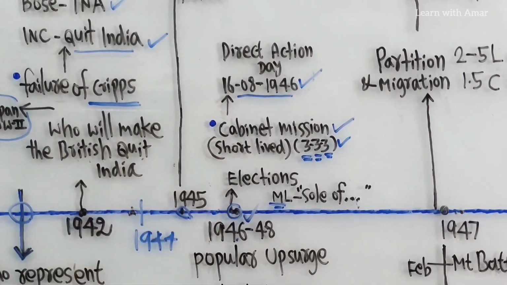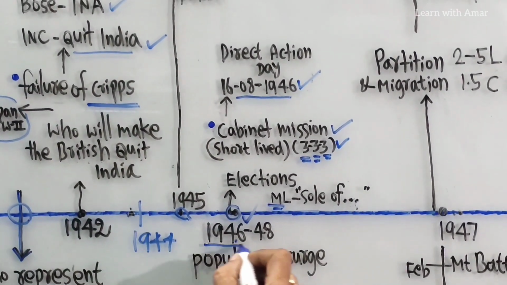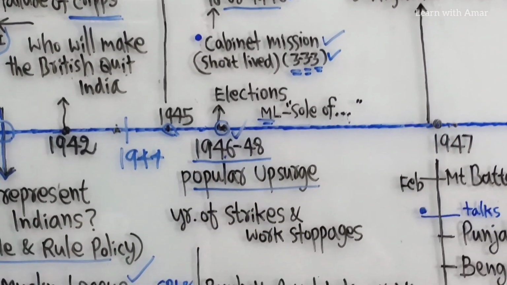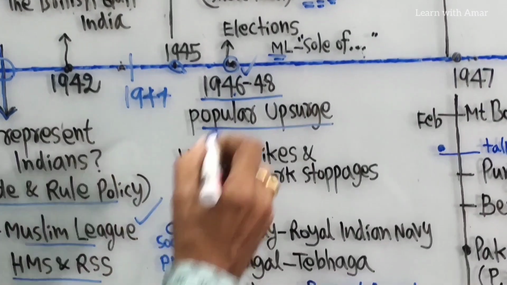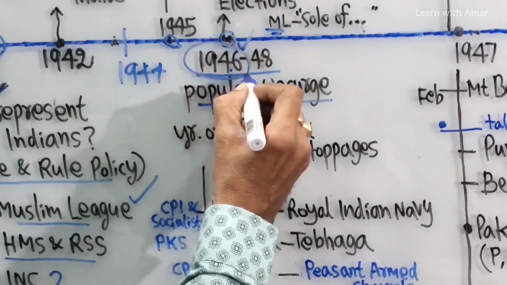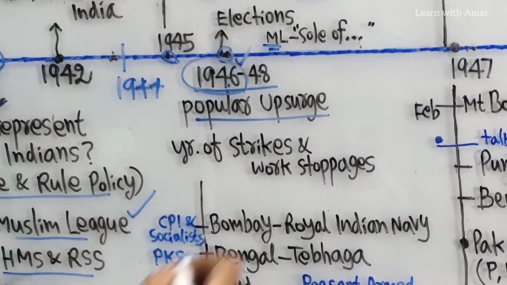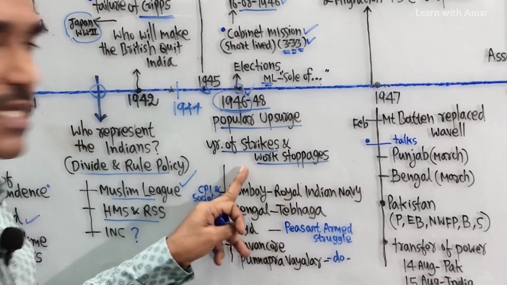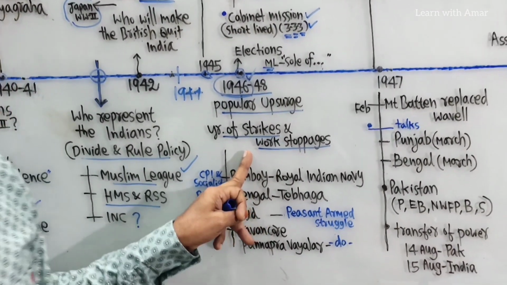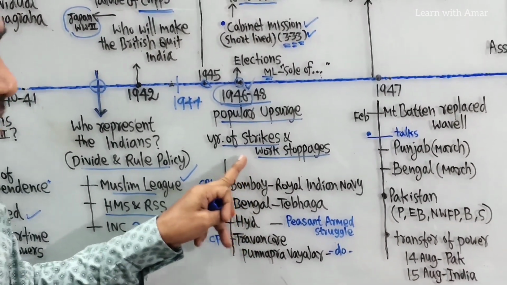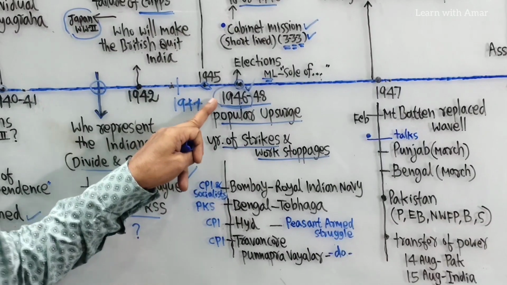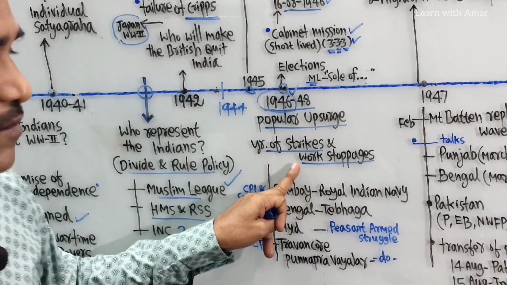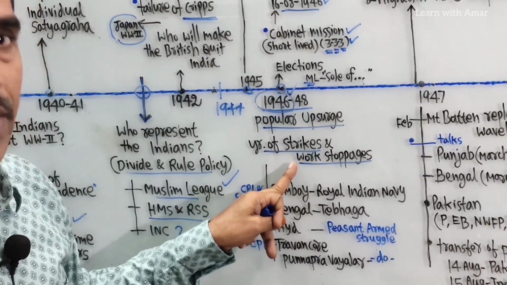Okay. Now one more, we see the popular upsurge. Movements took place in different parts of the country. The same year 1946 is known as the year of strikes and work stoppages in mills and factories in many parts of the country.